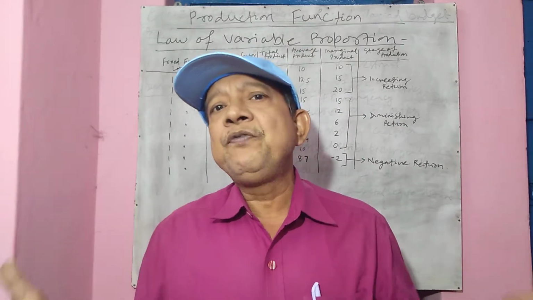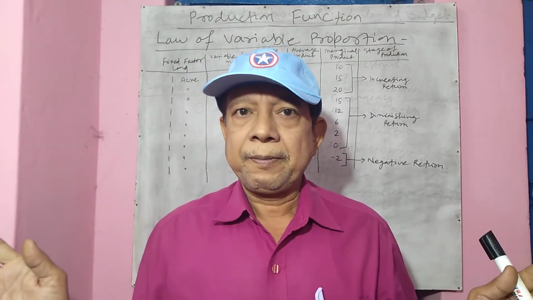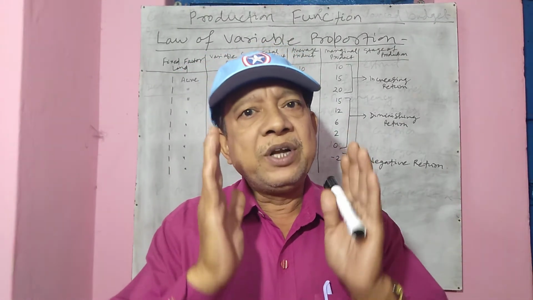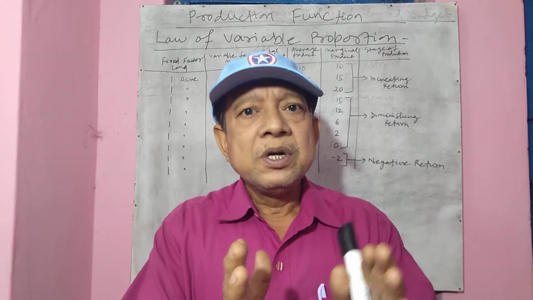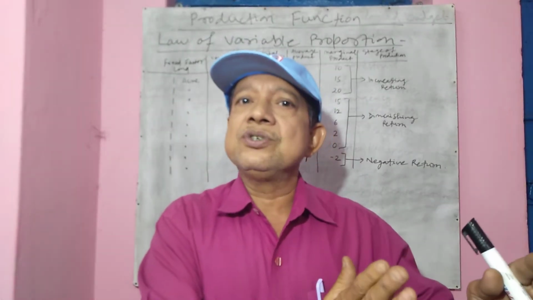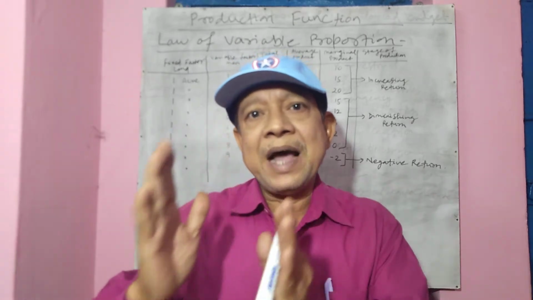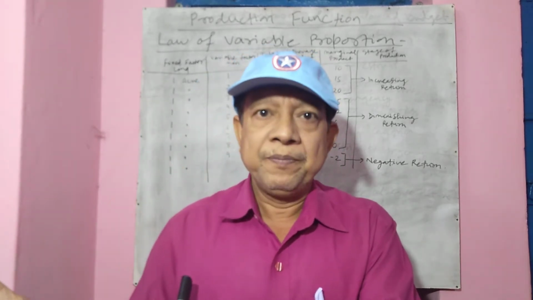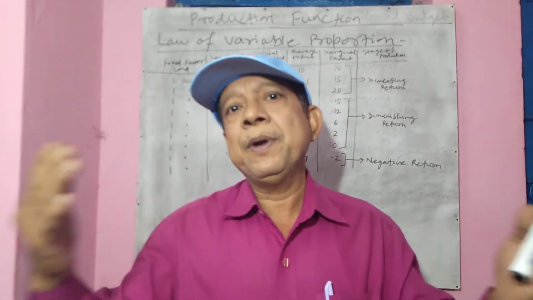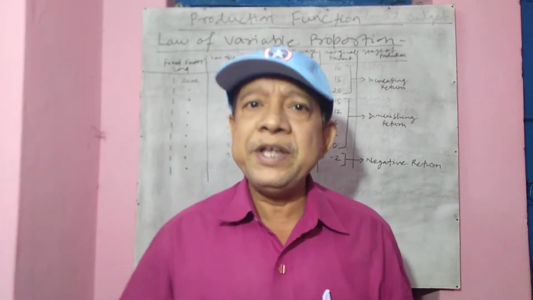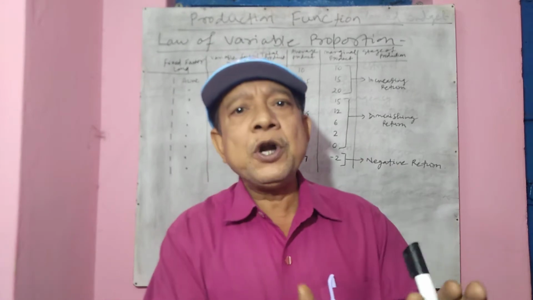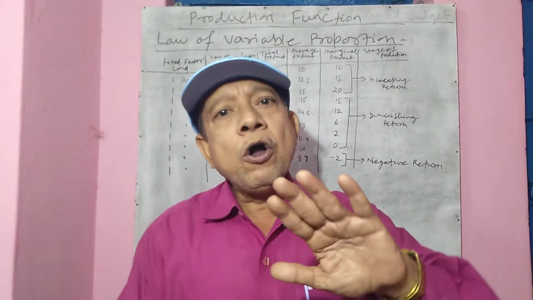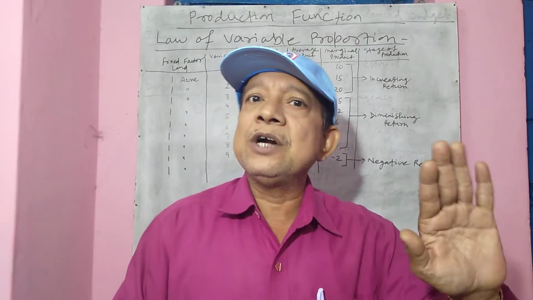So, in fact, in long period, there is no fixed cost. And remember, the time in which fixed cost cannot change is called short period, and the time during which fixed cost can change is called the long period. I told you, it may be a day, a week, a month, or a year. During short period, all inputs cannot change.